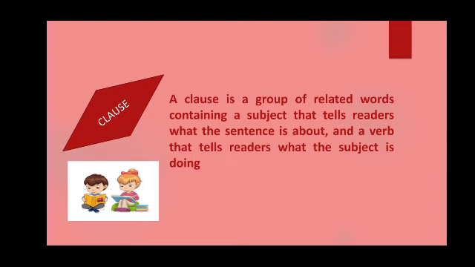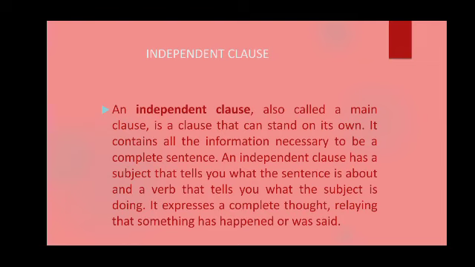Now again, clauses are divided into two types: independent clause and dependent clause. Okay, so independent clause, as the name suggests, independent means it will not have to depend on anyone.